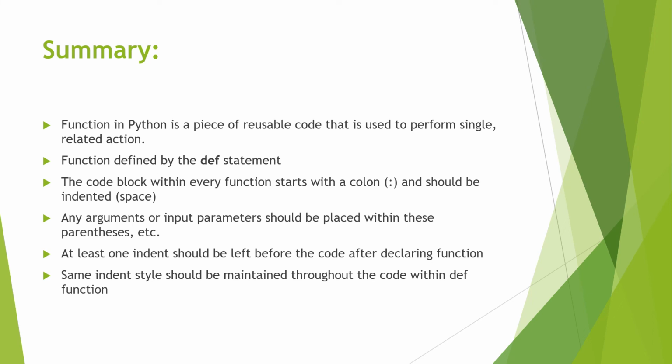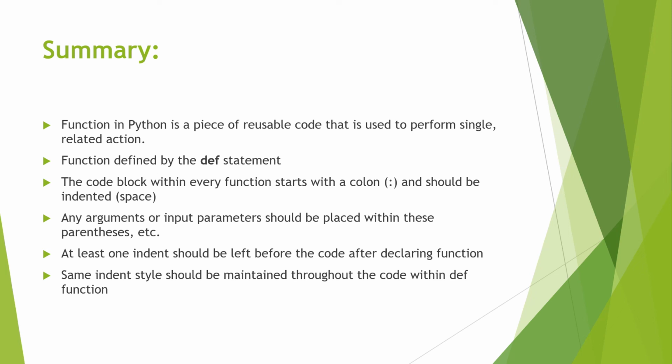Summary. A function in Python is a piece of reusable code that is used to perform a single related action. A function is defined by the def statement. The code block within every function starts with a colon and should be indented.